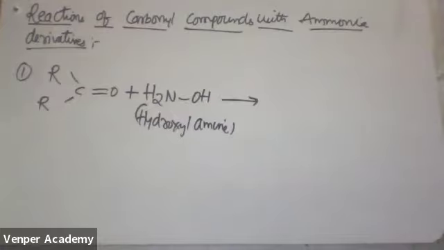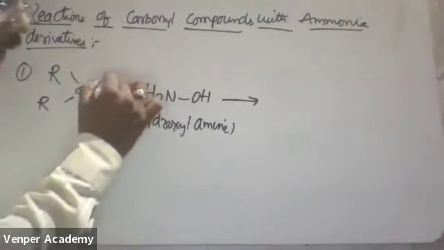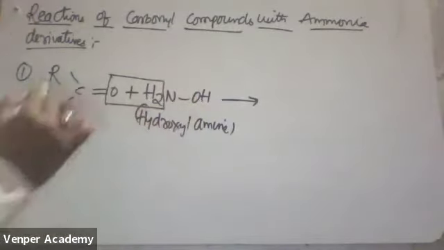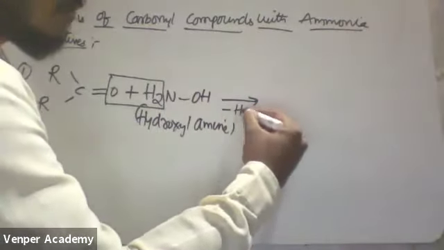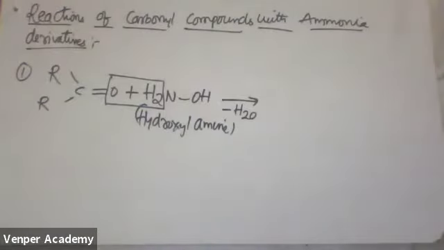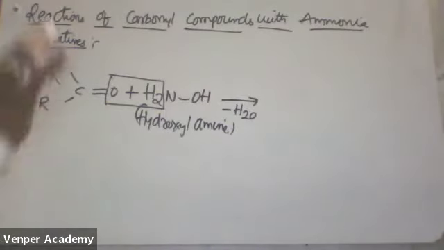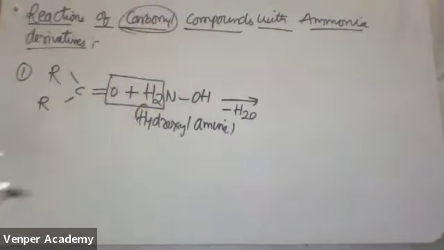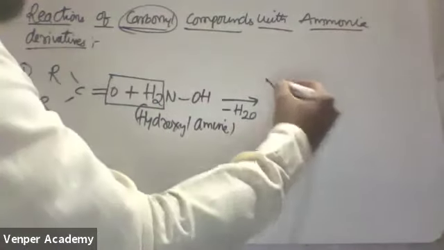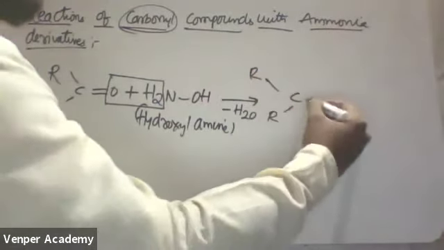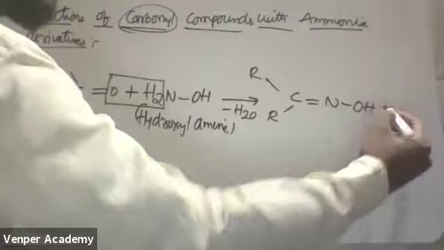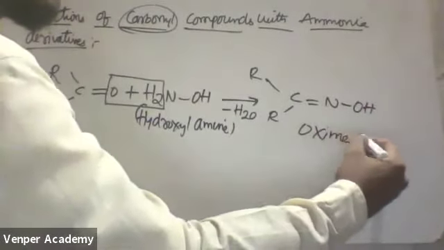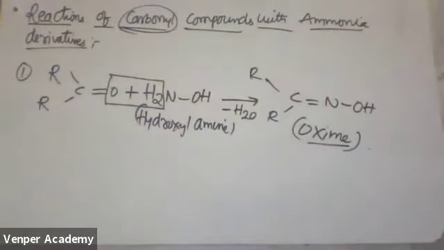Now, a very important point. Once you are treating a carbonyl compound with ammonia derivatives, removal of which one will always take place? Water molecule. This is a very simple shortcut, you remember. Any carbonyl compound on treatment with an ammonia derivative, water is removed. If I remove it, what will we get? This is R double bond NOH. The name of this group is called the oxime group.